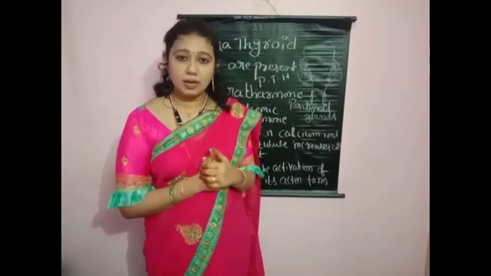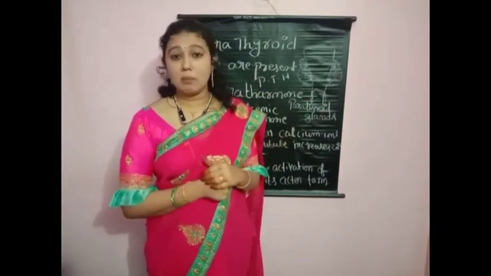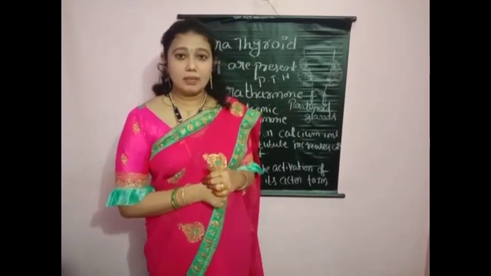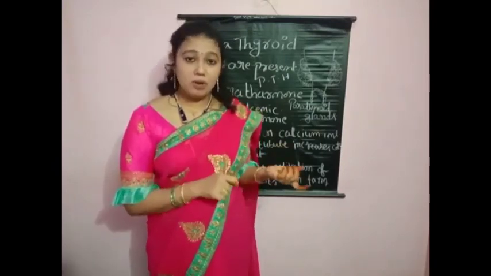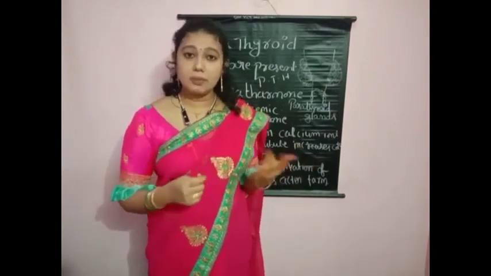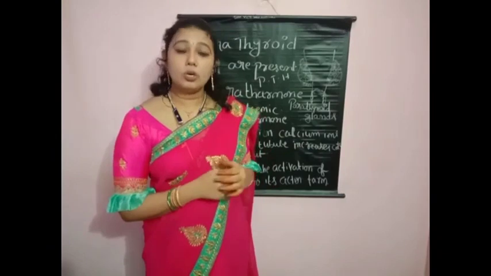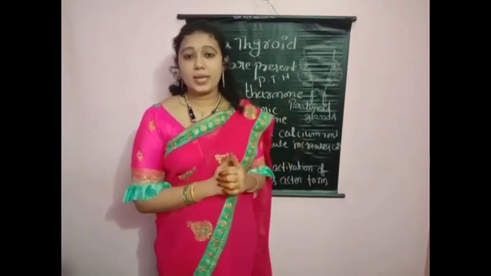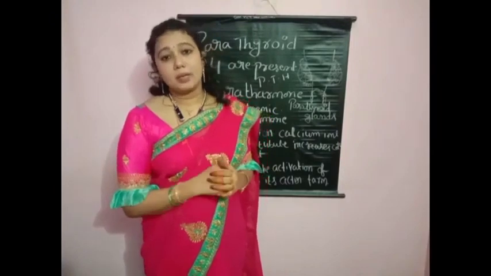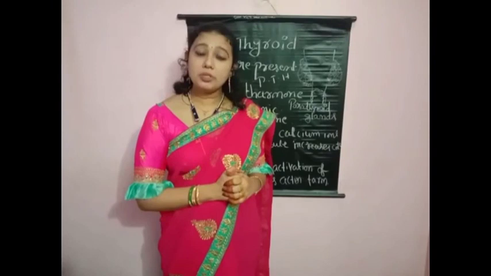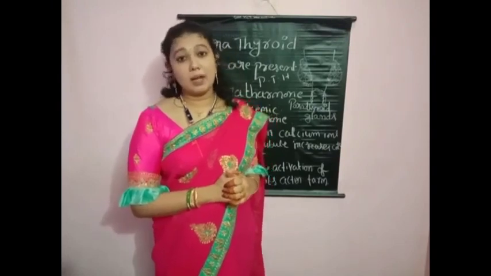Renal tubule means what, children? Before, we have learnt about the excretory function in the human body, where important nutrients are absorbed in the PCT. So this hormone is helpful for reabsorption of calcium ions from the renal tubule, and also for absorption of calcium ions from the gut.